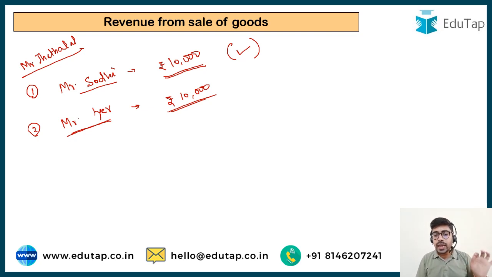So Mr. Jethalal in this particular case should only book the revenue when Mr. Iyer pays him the amount. Okay, so in this particular case, revenue should only be recognized when Mr. Jethalal gets the amount from Mr. Iyer. Now suppose there is a third case.